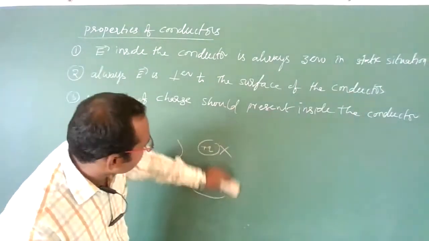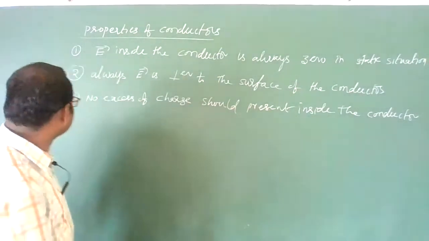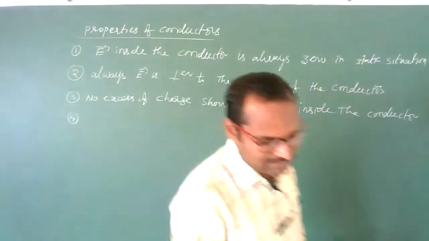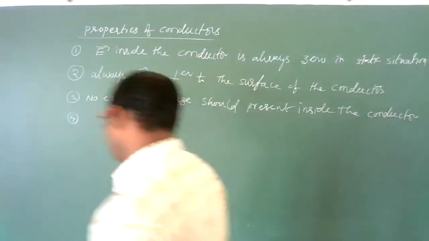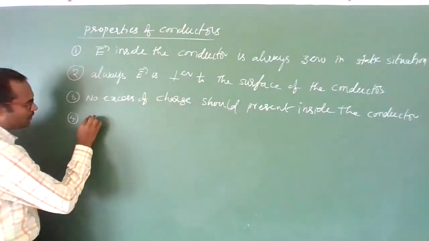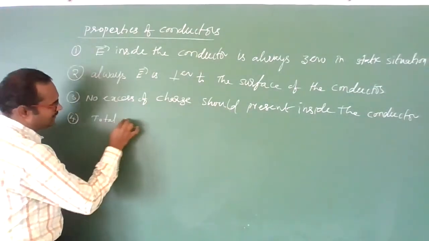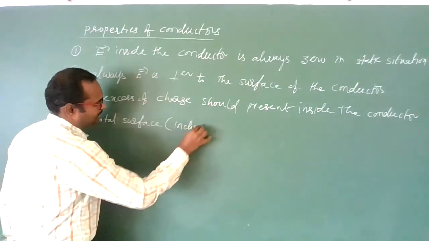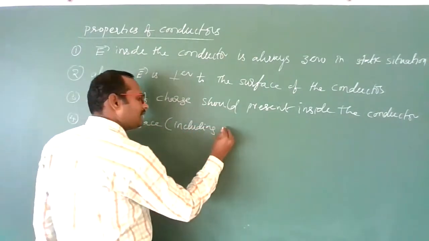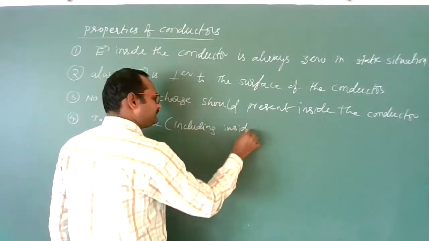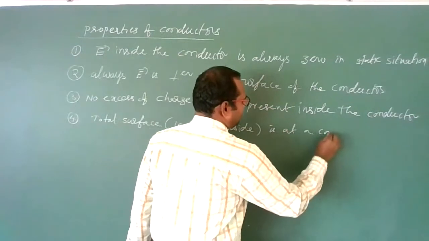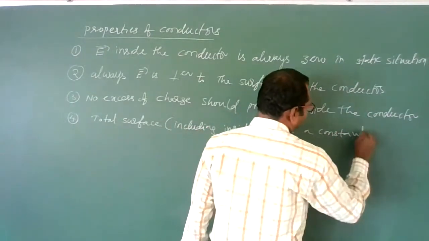Next, the fourth point is that the whole surface, including the inside, is at a constant potential.